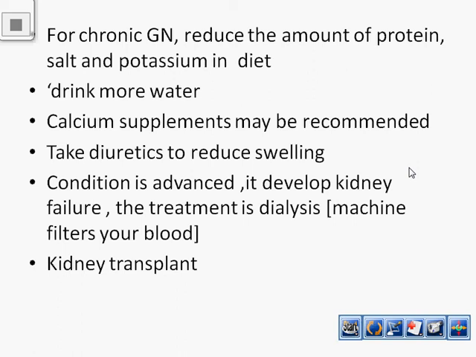If glomerulonephritis is advanced, it may develop into kidney failure. In that condition, the only treatment is dialysis. Dialysis is like a kidney, a machine that filters our blood. Other than that, we have to do a kidney transplant.